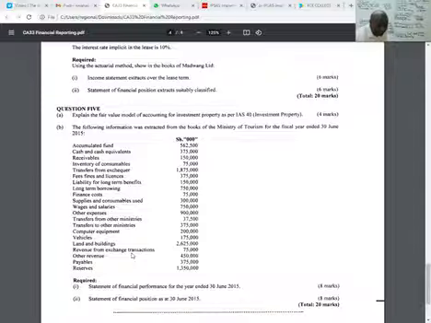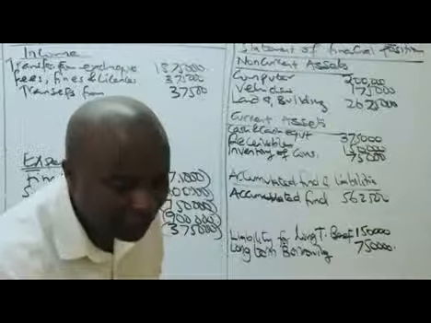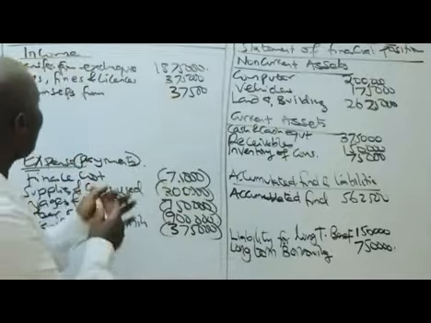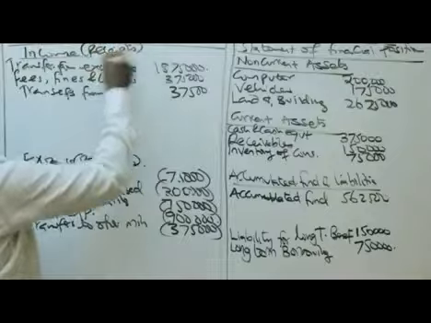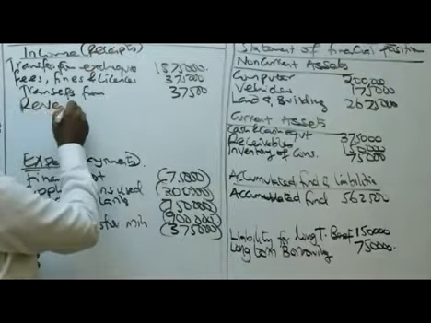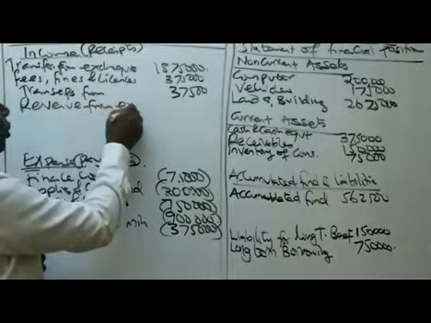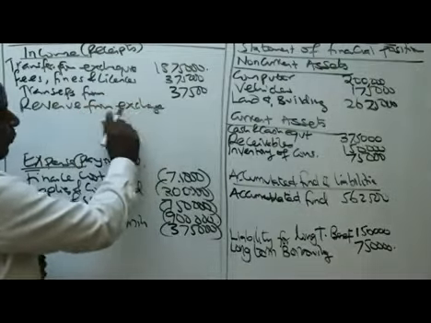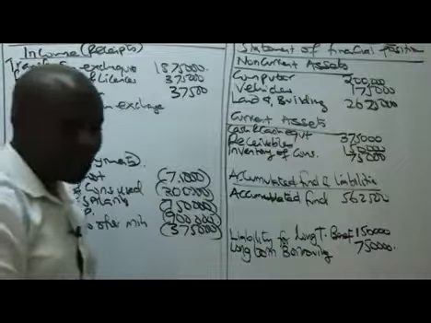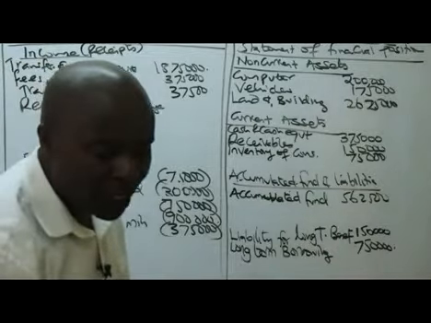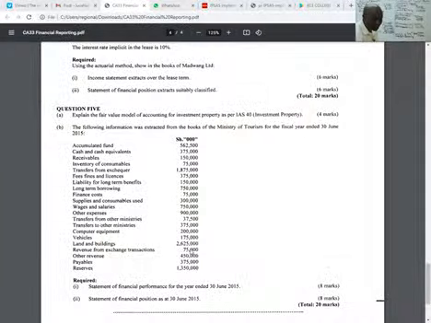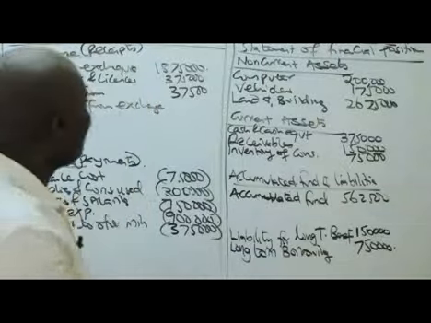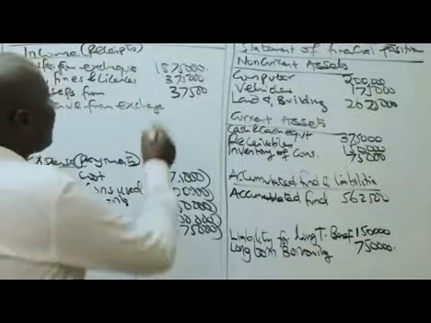The next one is revenue from exchange transactions, 75,000 revenue. That will be falling under our incomes or receipts. So we have here revenue from exchange transactions. I'll be able to define for you what this means. So how much are we talking about? We are talking about 75,000, right?